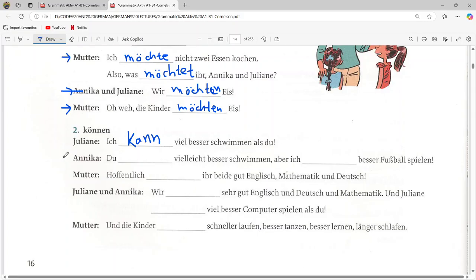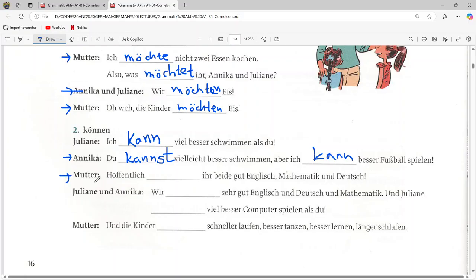Now Annika is saying, this is the conversation of Annika, du, for du the conjugation of können is kannst. Du kannst vielleicht besser schwimmen. Aber ich, for ich the conjugation of können is kann. Aber ich kann besser Fußball spielen. The sentence says that you maybe can swim better, but I can play football better.